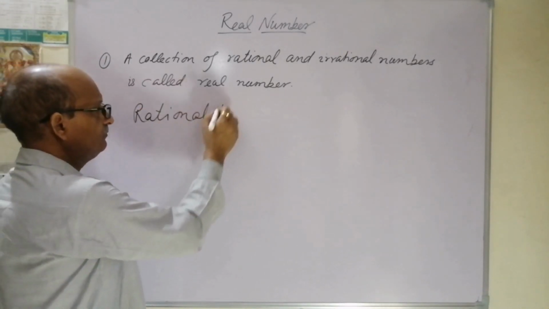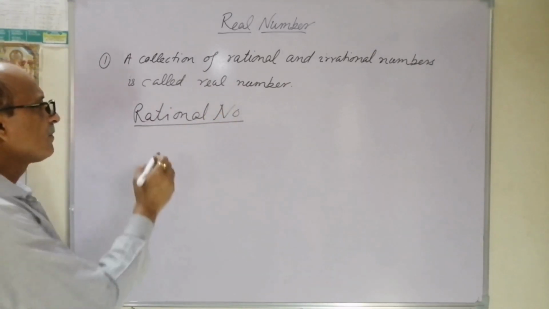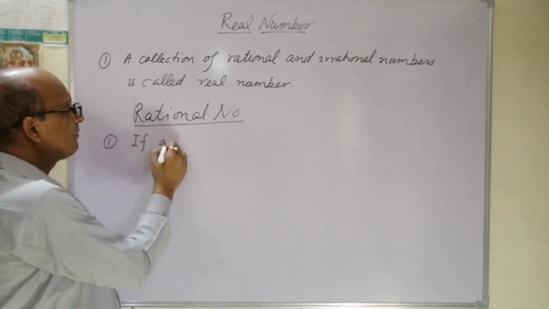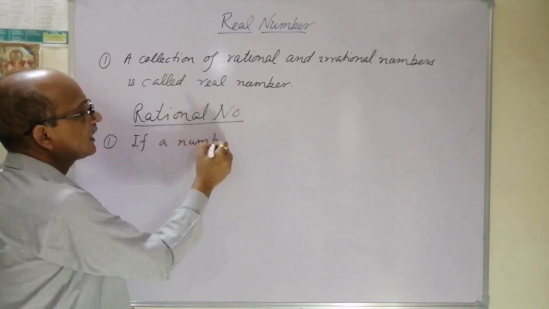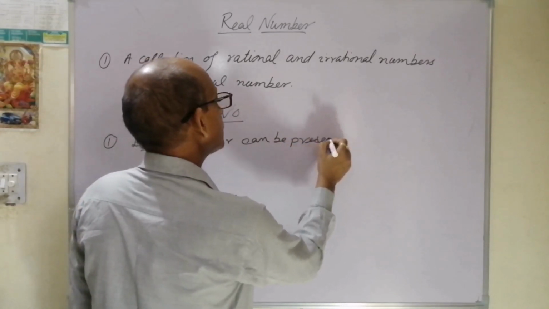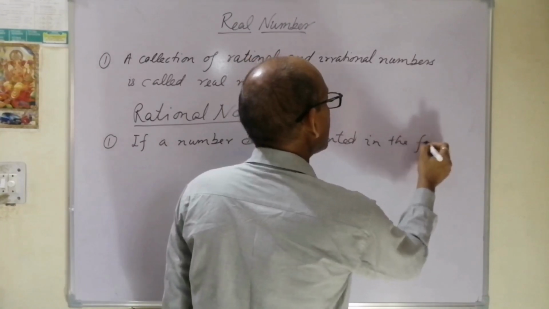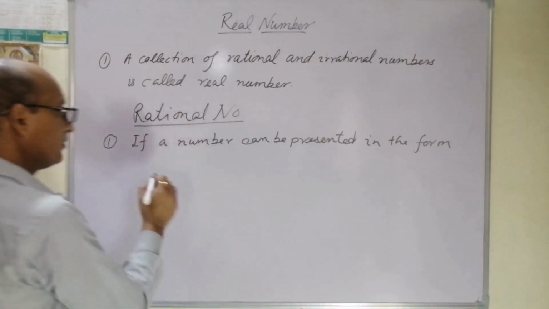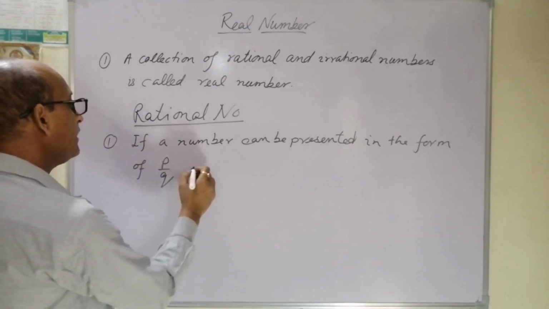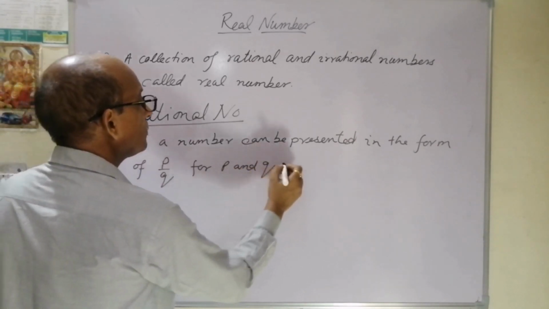What is a rational number? The definition is very clear. If a number can be presented in the form of P upon Q, with the condition that P and Q are integers.